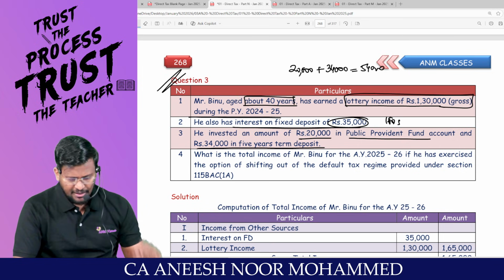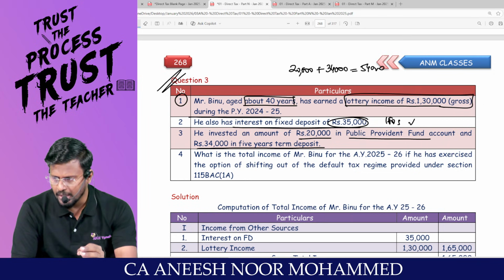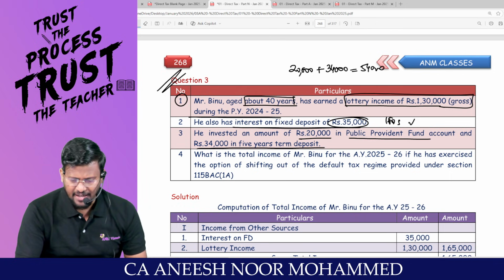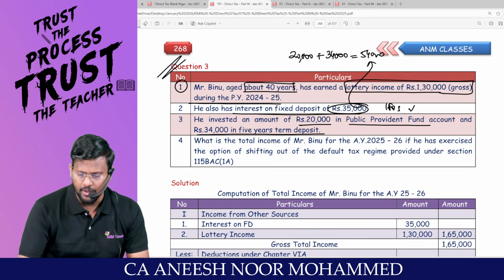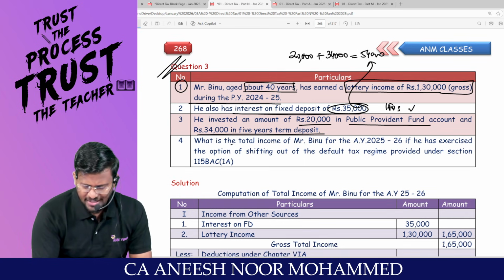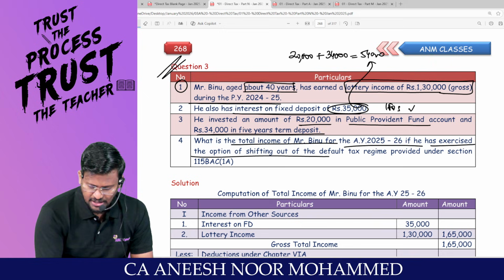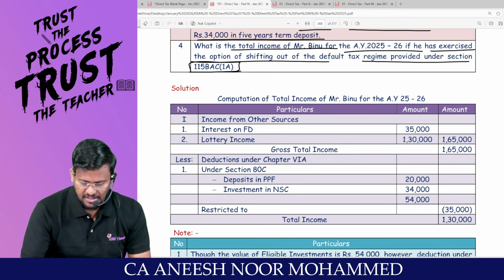But sir, against this lottery income, they are not entitled to claim Chapter 6A deduction. Are you all really with me? That means, my dear lovable students, against the IFOS they can claim. So even though their eligible investments are up to 54,000, they can claim only up to 35,000. What is the total income of Mr. Binu for assessment year 25-26 if he has exercised the option of shifting out of the default tax regime provided under 115BAC subsection 1A?